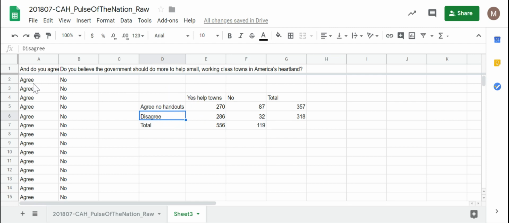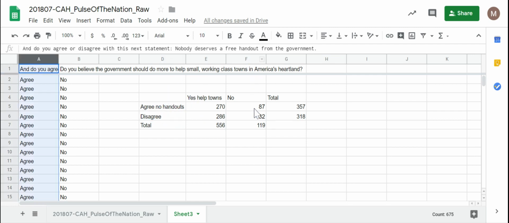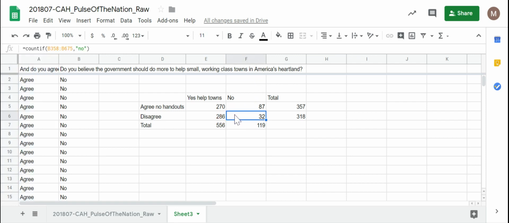They think that people do deserve a free handout unless they're in small working class towns. So those 32 people really are jerks. Let's see if there's any difference at all between these two groups.